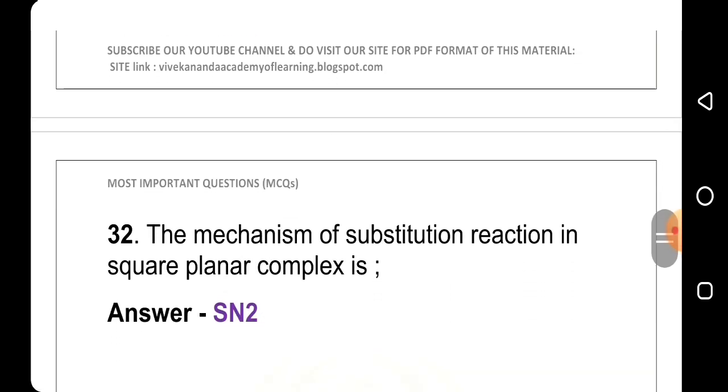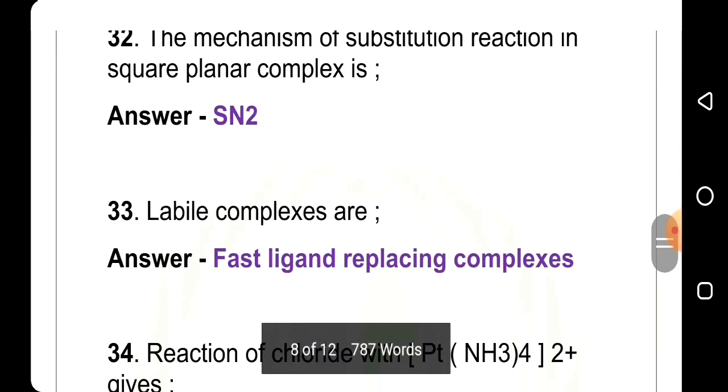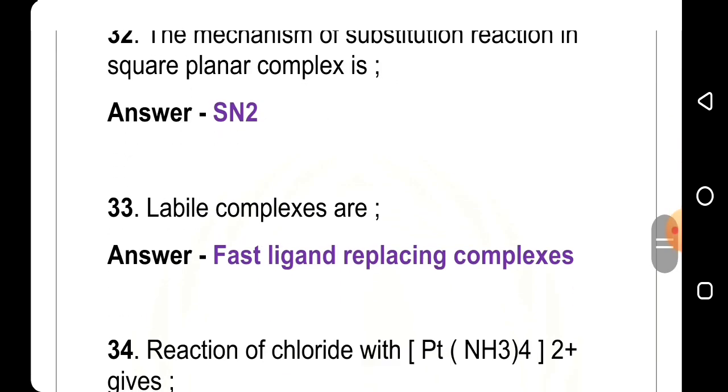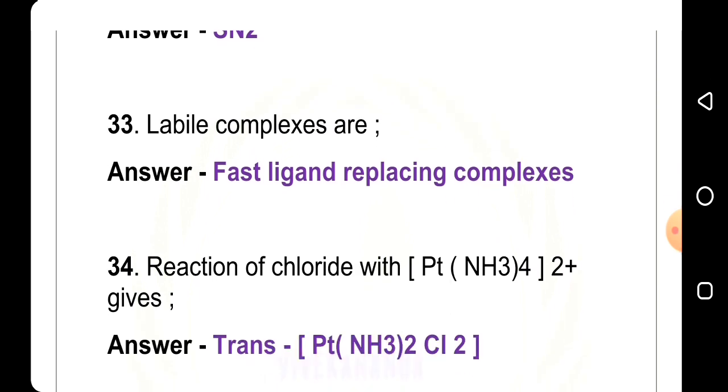32nd question: the mechanism of substitution reaction in square planar complex is, answer SN2. 33rd question: labile complexes are, answer fast ligand replacing complex. 34th question: reaction of chloride with Pt(NH3)4 2 plus gives, answer trans Pt(NH3)2Cl2.